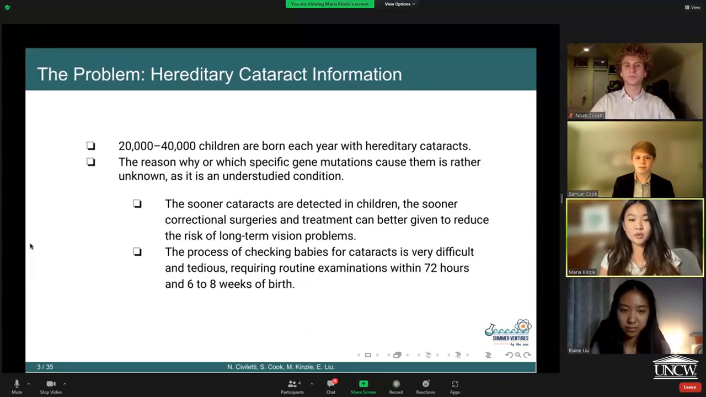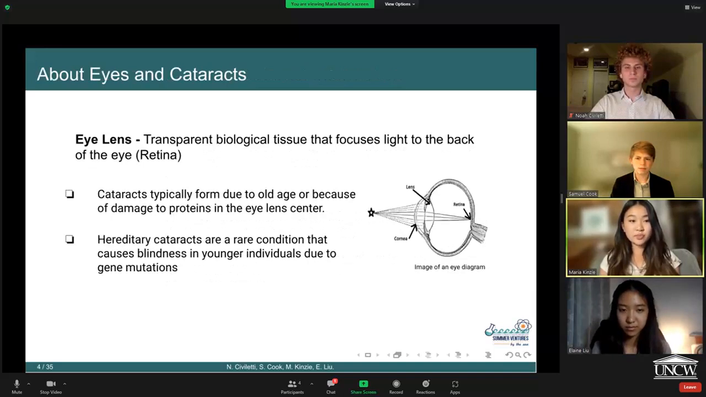Currently, 20,000 to 40,000 children are born each year with hereditary cataracts. This disease is rather understudied, and it is unknown which specific gene mutations cause it. Therefore, the sooner cataracts are detected in children, the sooner correctional surgeries and treatment can be given to reduce the risk of long-term vision problems. Checking babies for cataracts is also difficult and tedious at the moment, as it requires routine examinations within 72 hours and 6 to 8 weeks of birth.